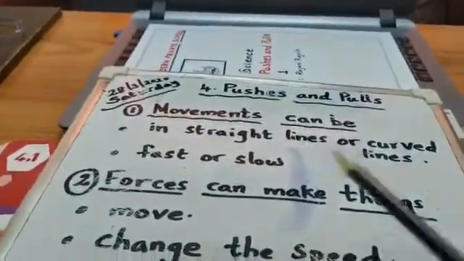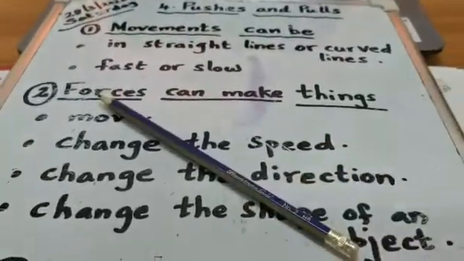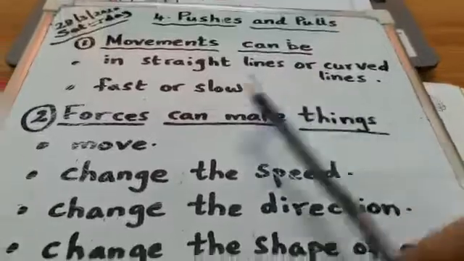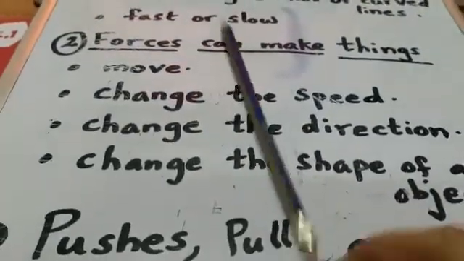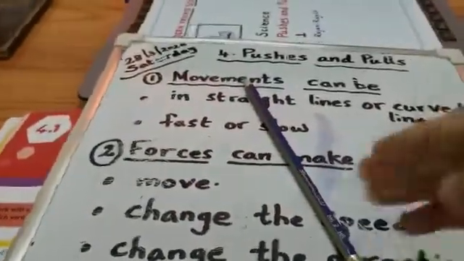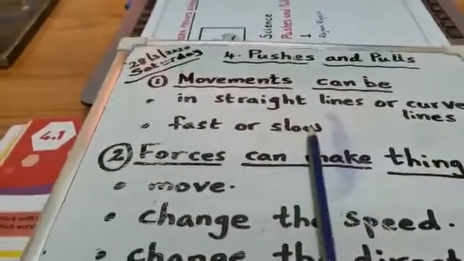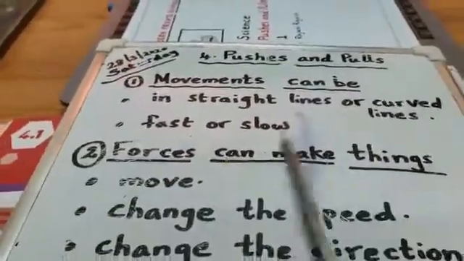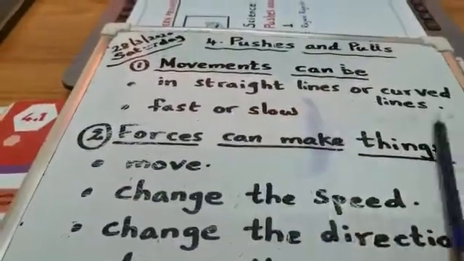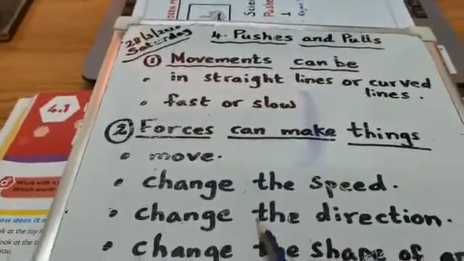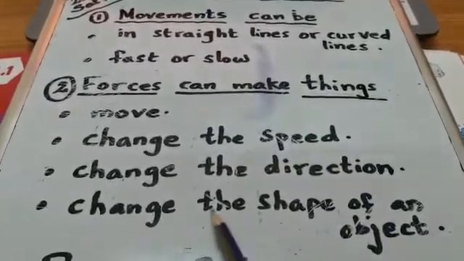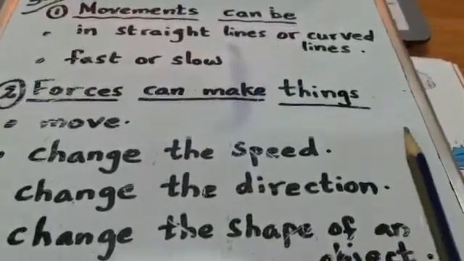And look here at the pencil. Now the pencil is here, right? If I push this pencil, it can change direction. It moves to the right side or left side, anywhere. That's called changing direction. If I push or pull, it can change the direction. So force can change the direction and it can change the shape of an object.